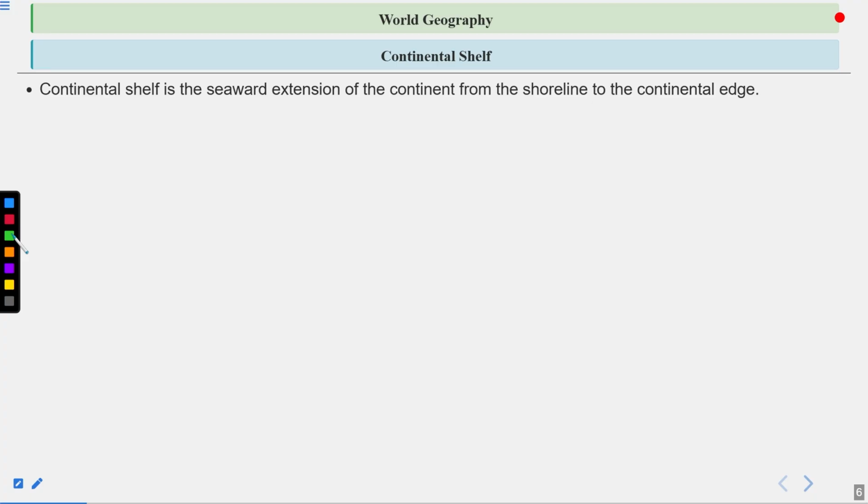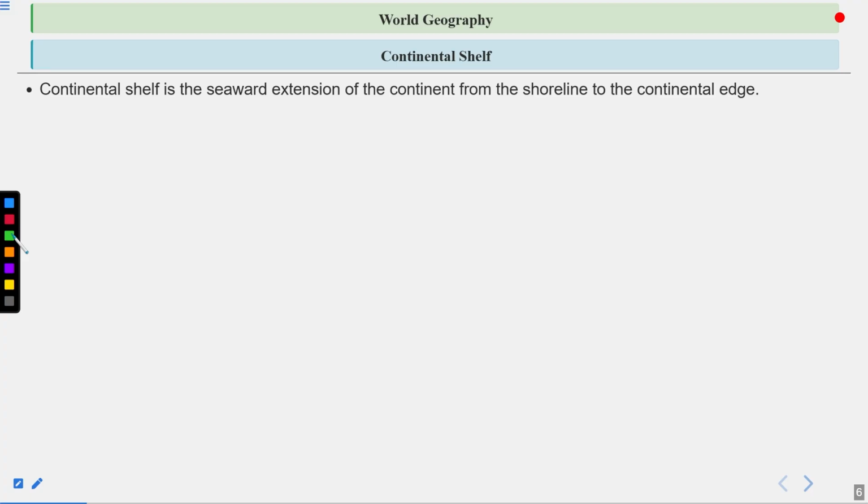Now, continental shelf is the seaward extension of the continent from the shoreline to the continental edge. It is the first major relief feature of oceanic landforms: when we start moving from continent towards ocean, the first thing that we see is the continental shelf, with a gradient of approximately 1 degree.